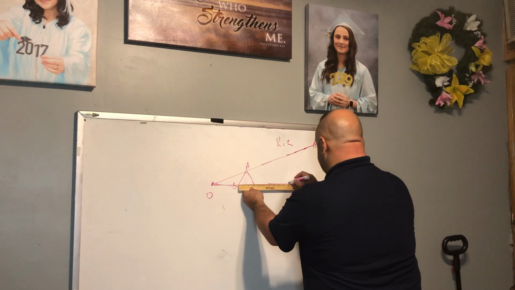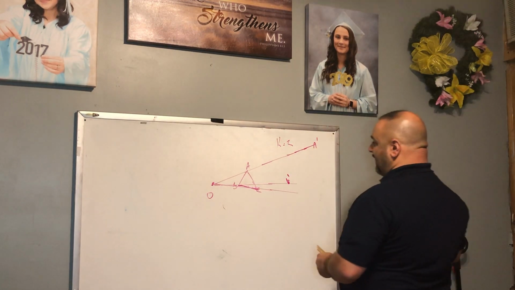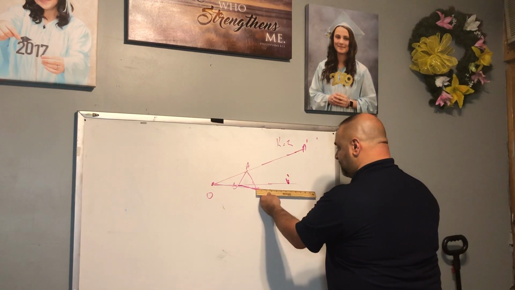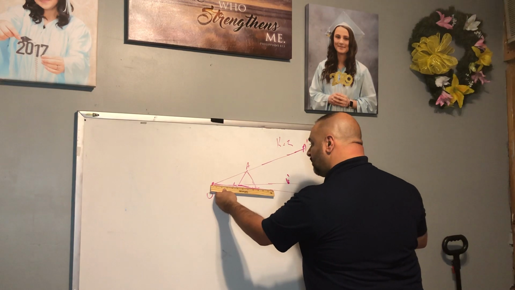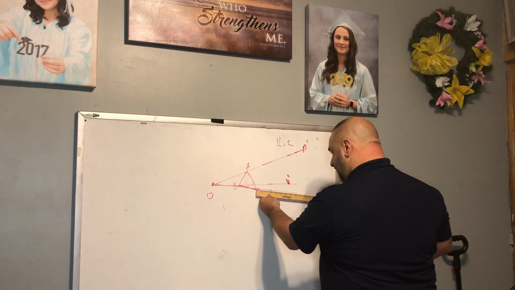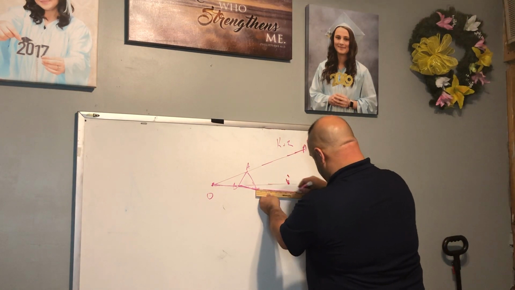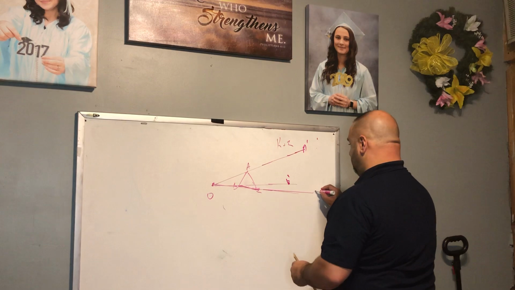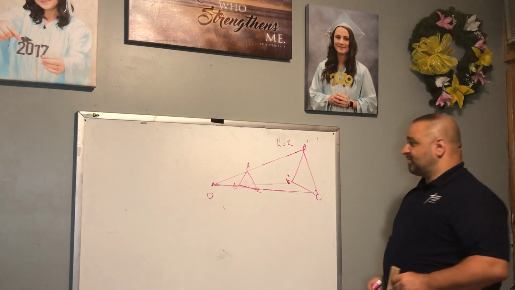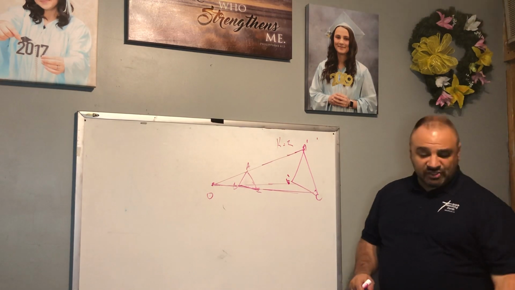All right, 10. Call that B prime. And then we have C, which would be 8.5. And then you'll see here how we have an enlarged triangle. So that's simply how you do it.